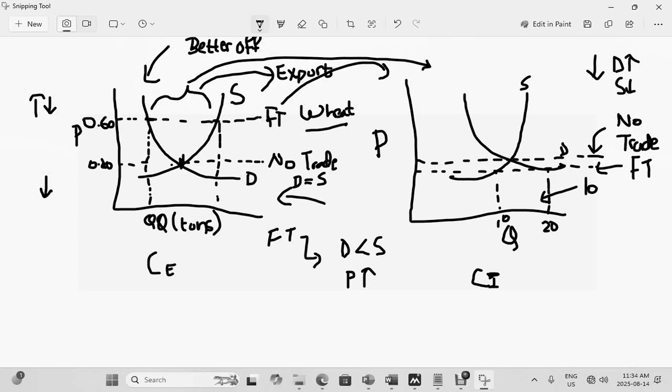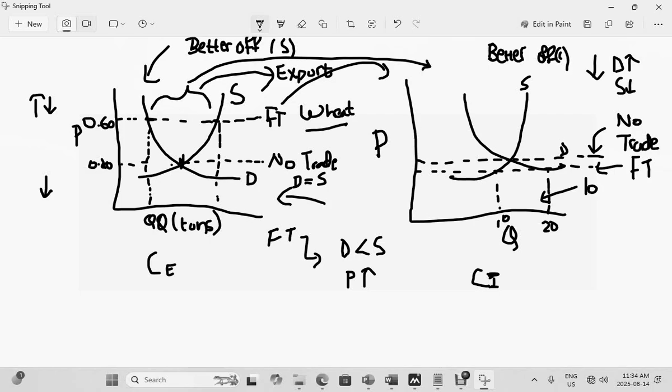So this is for suppliers. And over here, your consumers are better off. Consumers are better off because obviously they're importing the product and they're having their demand met. So this is your consumers.